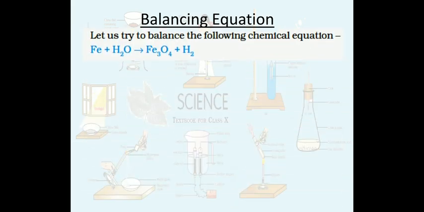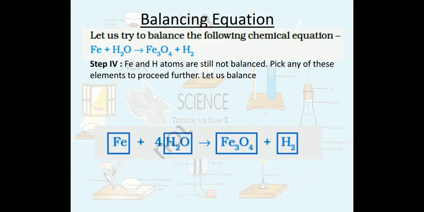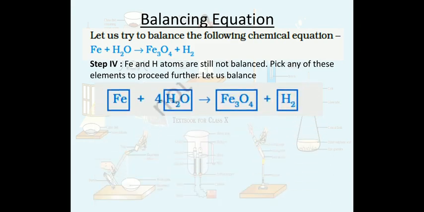Now let us again move on to step 4 and balance the next atoms, that is iron and hydrogen. So first we will try to balance iron. See, in left hand side we have 1 iron, but on right hand side we have 3 iron. It means we have to increase the number of iron on left hand side. This is already been done.